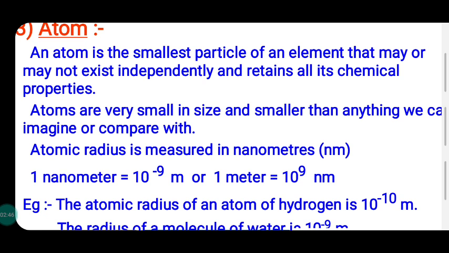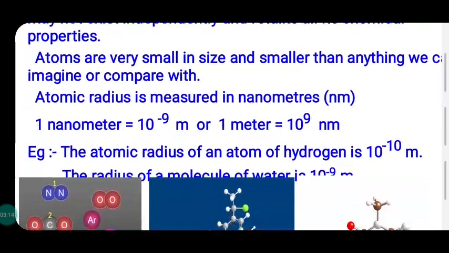Atomic radius is measured in nanometers, nm. 1 nanometer equal to 10 raised to minus 9 meter or 10 raised to minus 7 centimeter. Otherwise, 1 meter equal to 10 raised to 9 nm. For example, the atomic radius of an atom of hydrogen is 10 raised to minus 10 meter. That of water is 10 raised to minus 9 meter. So the size is represented in terms of atomic radius and the unit used is nanometer.